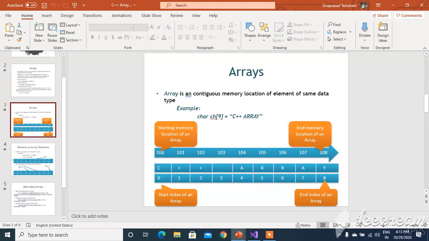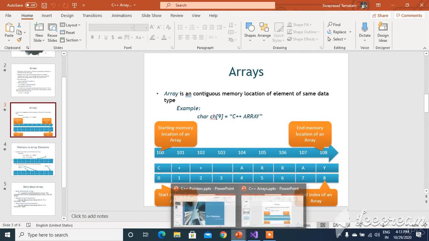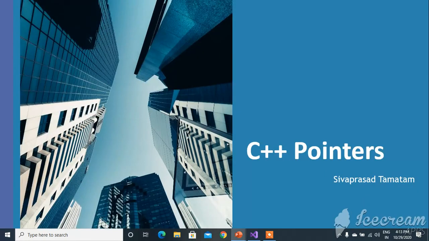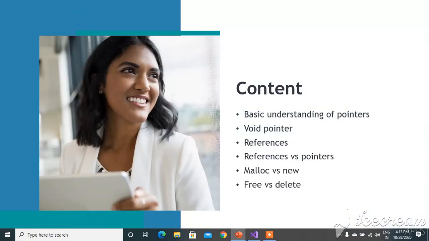Welcome back. In our previous session, we covered C++ arrays. Now let us go through C++ pointers, how pointers work and the basic understanding of that. This is the content: basic understanding of pointers, void pointer, what are references, difference between references and pointers, malloc and new, and free and delete.